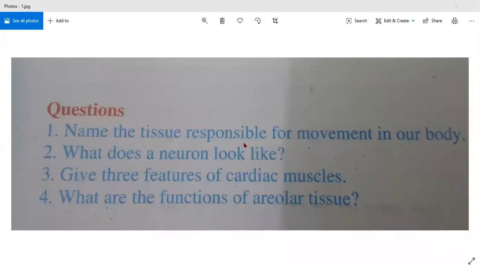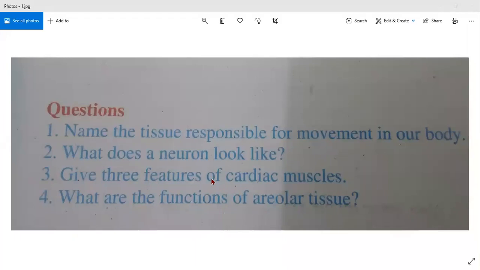Now, the third question you read. Bhumika, you read the third question. Give 3 features of cardiac muscles. Do you know what cardiac muscle is? The heart muscle. So what are the 3 important features of cardiac muscle, Bhumika?